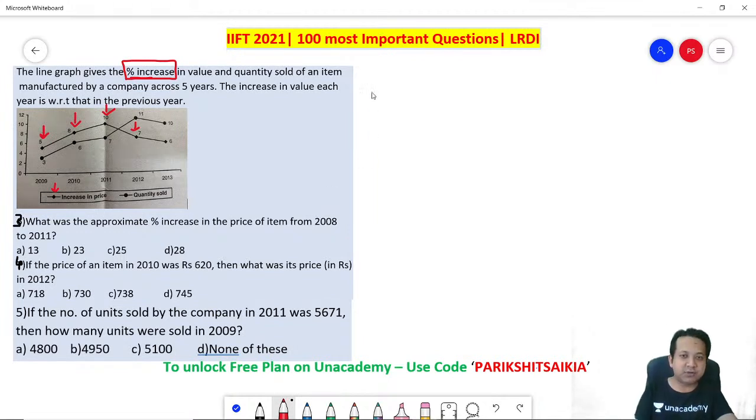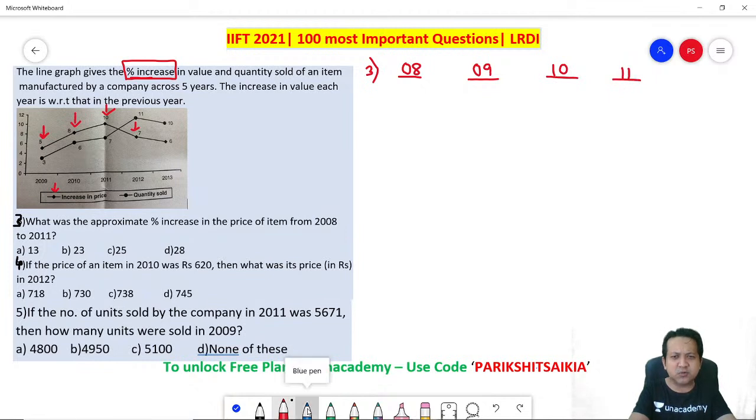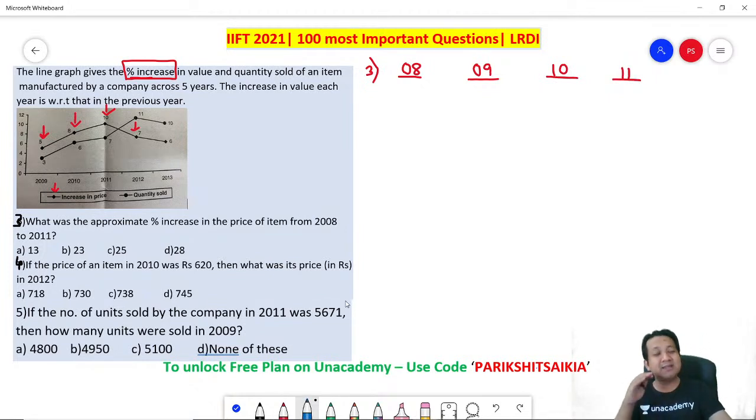Let's look at question number 3. What was the approximate increase in the price of the item from 2008 to 2011? 2008 to 2011. Correct? Let's check this now. It's very easy to calculate. Let's start. For 2008, assume some number. I think the easiest way is to assume some number. Remember, in IIFT, no calculators are allowed, so you got to assume some number.